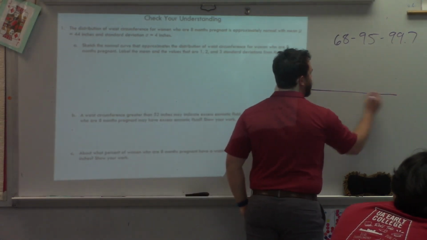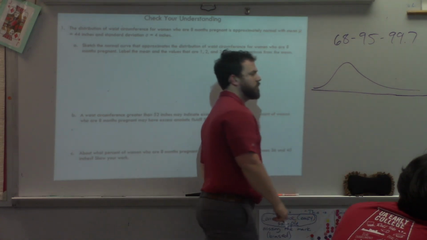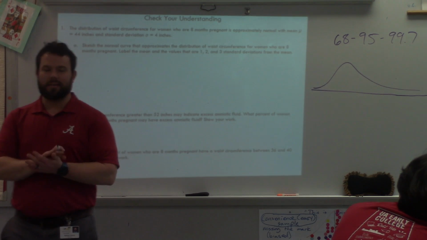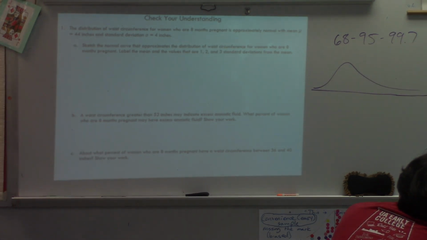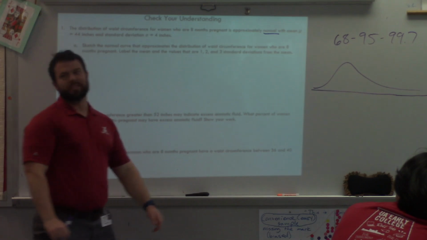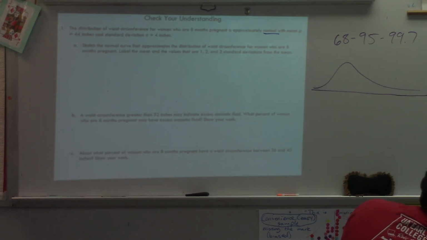Now, would all of that hold true for this distribution? No, because it's not a bell curve. Remember, the empirical rule, the 68, the 95, the 99.7, only works with a bell curve. Okay, so remember, bell curve is just the shape, but it's called a normal distribution, or approximately normal is really what it is.